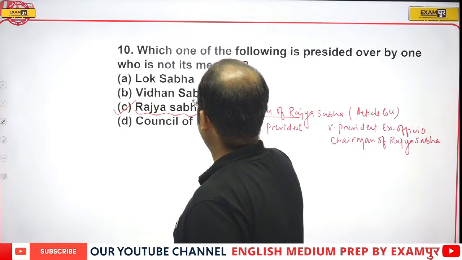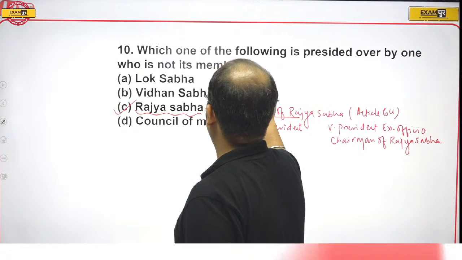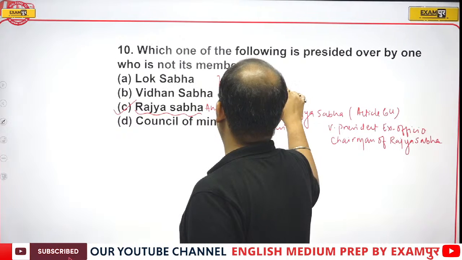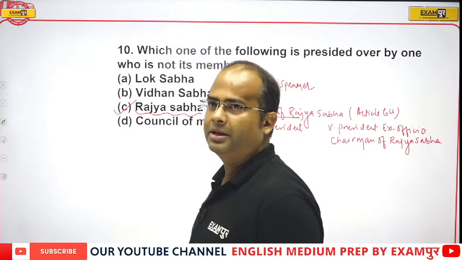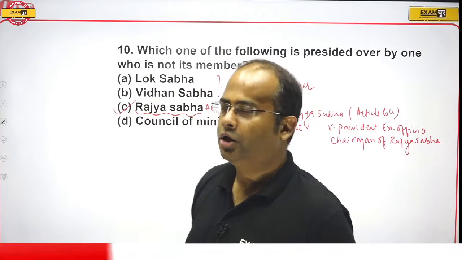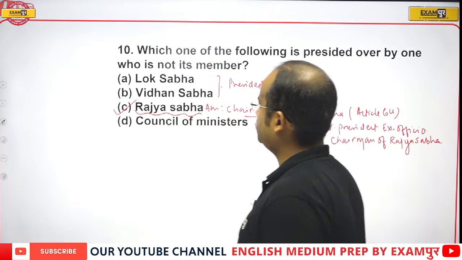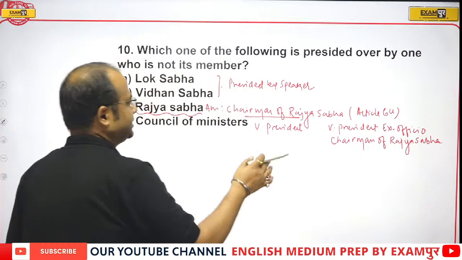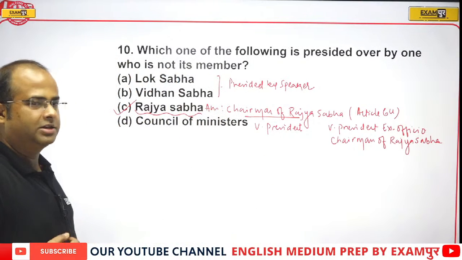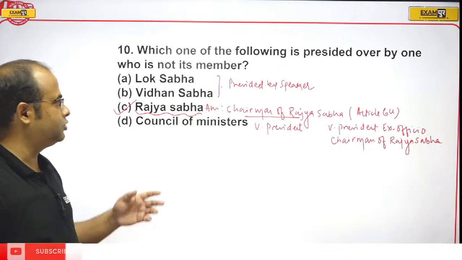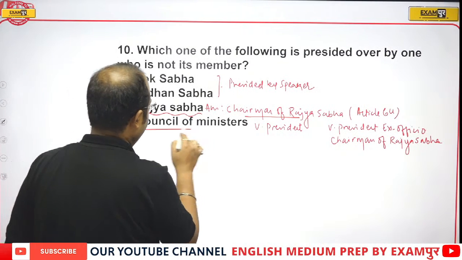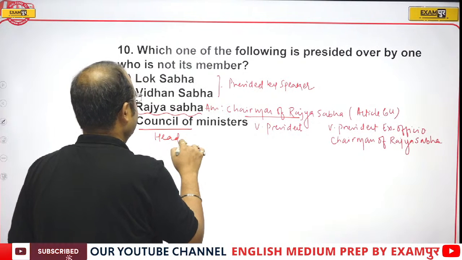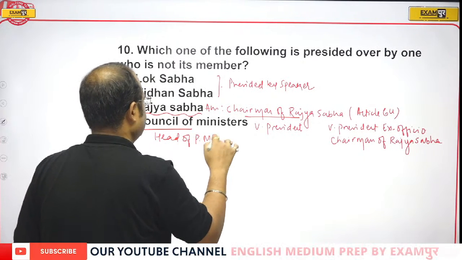Lok Sabha and Vidhan Sabha are presided over by the Speaker. And since the chairman of Rajya Sabha is the Vice President, and the Vice President is not a member of Rajya Sabha, the correct answer is option C, Rajya Sabha.